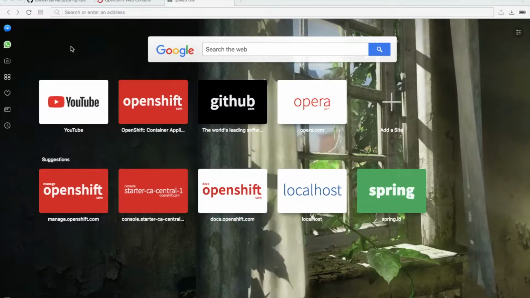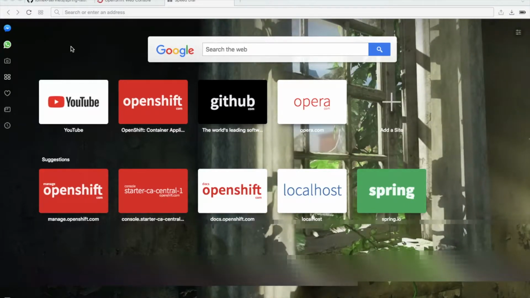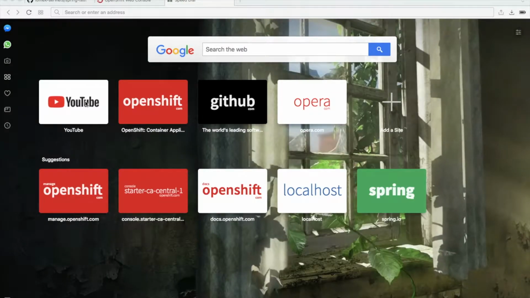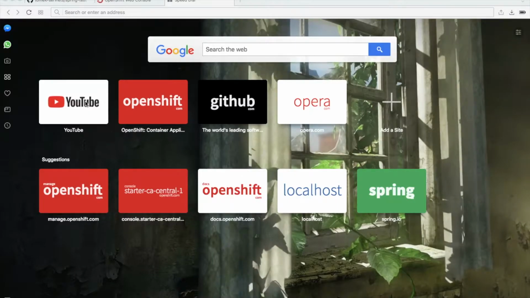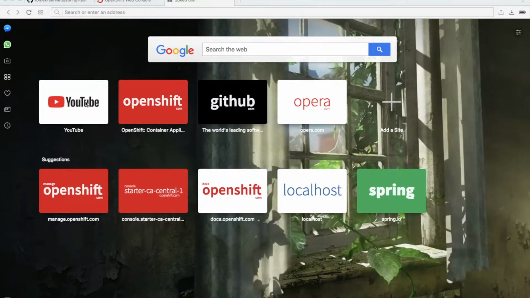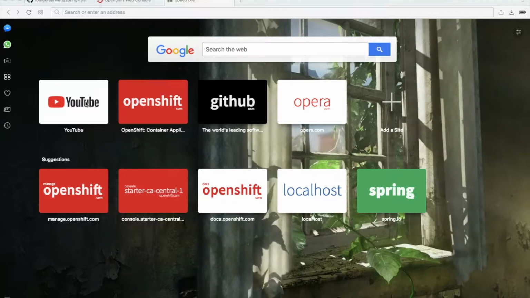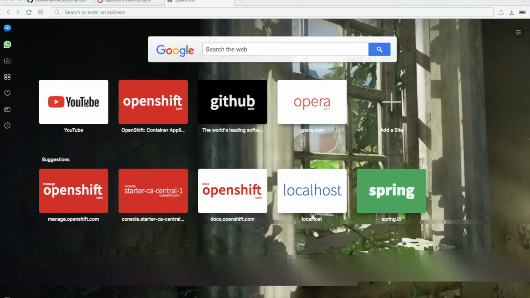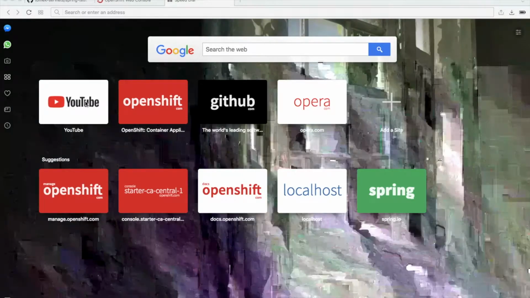Today we will install and use on OpenShift an application written in Spring, in particular Spring Boot. But I will use jar packages, so I don't need to install my project into a Tomcat or JBoss.